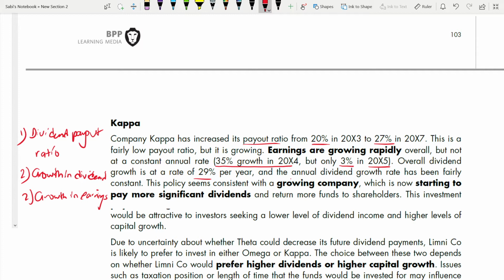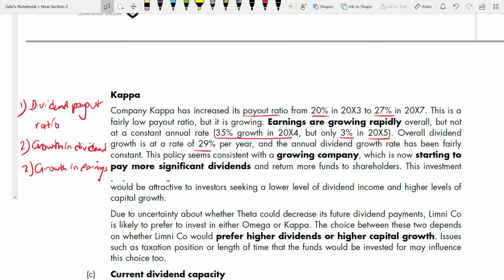So this policy seems consistent with a growing company. For which company will this policy work? For a growing company which is now starting to pay more significant dividends and return more funds to shareholders. This investment would be attractive to investors seeking a lower level of dividend and a higher level of capital growth. You can see the payout ratio is less, right?